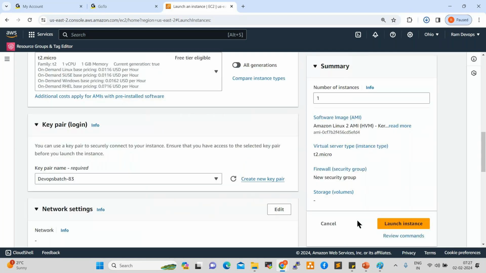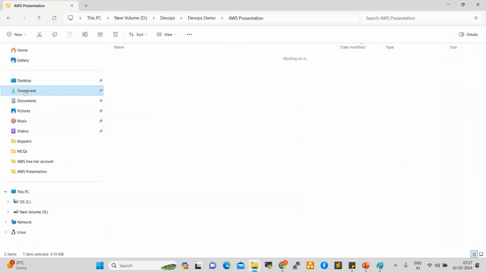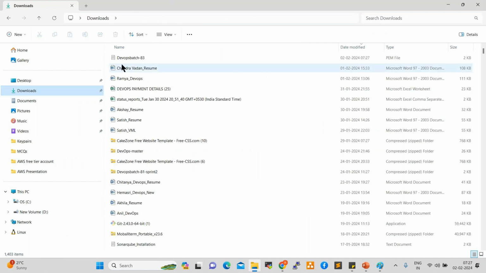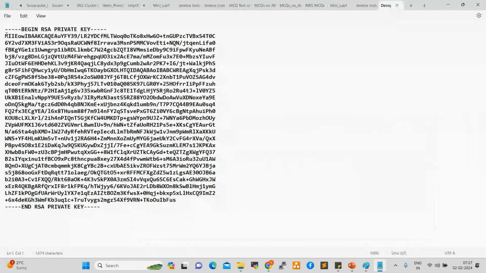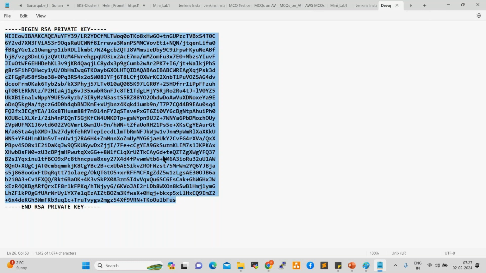Now the key pair is created. See here, the key pair is generated. If you go to downloads, there is a key pair. This is the PEM file, PEM format. If you open this key pair, see here, there is a key. Without this key, we cannot connect to this server. This server will not allow you to connect without this key. With this much of key, is it possible to hack anyone? No one can hack, right? This level of security is provided by AWS. Currently, they are providing very good security, right? Fine. Next one.